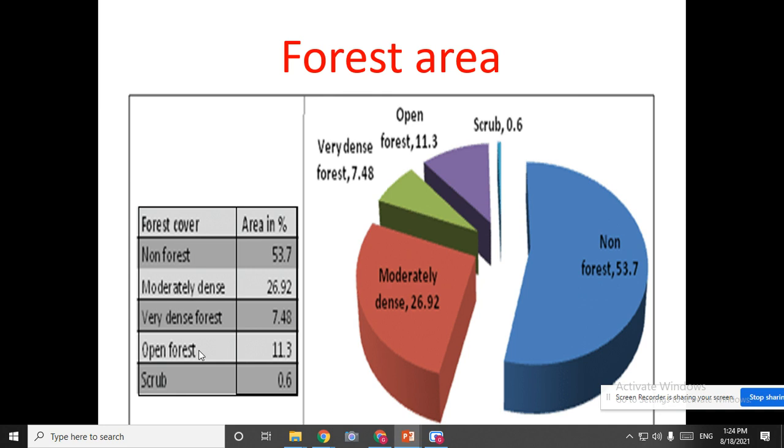Open forest. There you can find much greenery, and the forest is very open. Scrub is 0.6%. So children, here you can see 0.6%, which is a very small contribution to the forest area. Can you all see the light blue colored one? It is known as scrub, which is of no more use, and there is no more forest area accumulation.